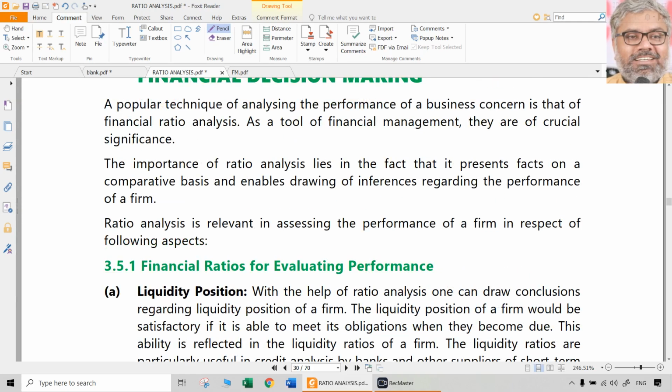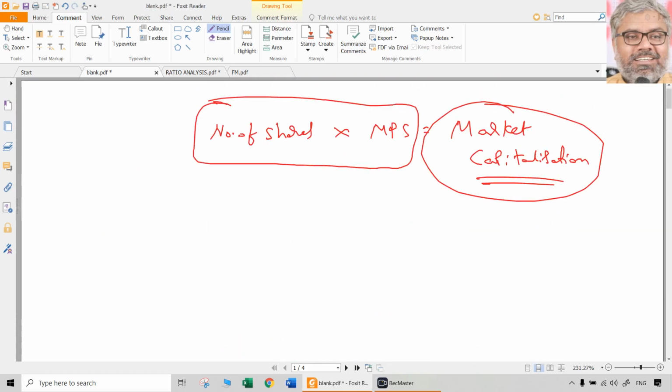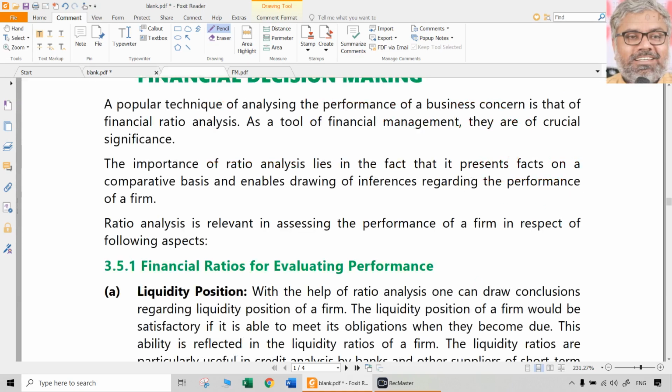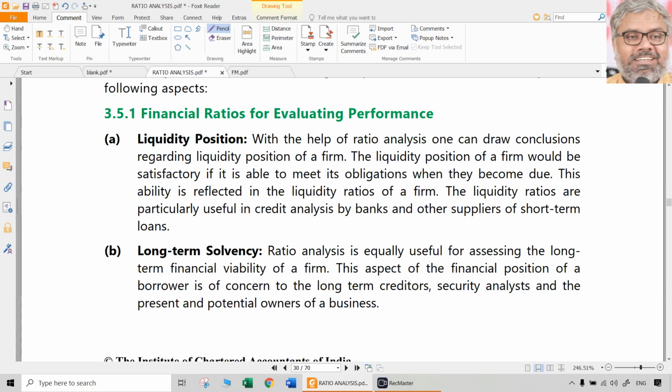But in reality, all the ratios will not be used in one shot. That is not required also. For us, it is required because academically, we should be thorough with all of them. That is the essence we should carry and take from this chapter. And that will be useful for evaluating the performance.